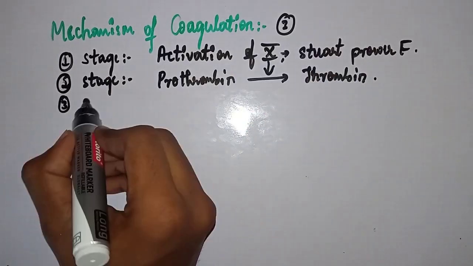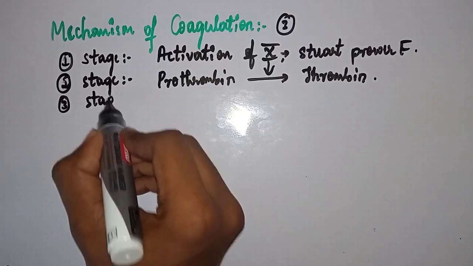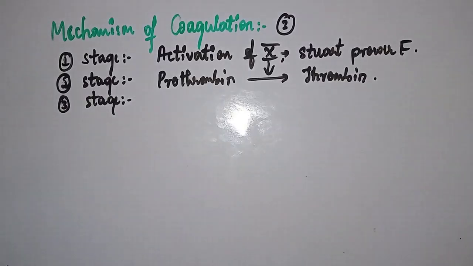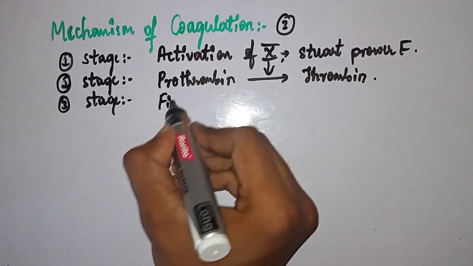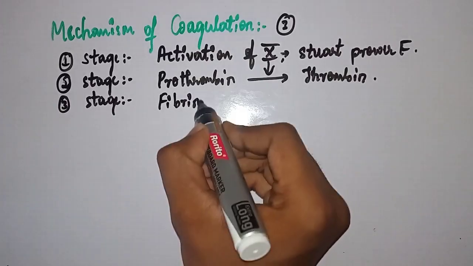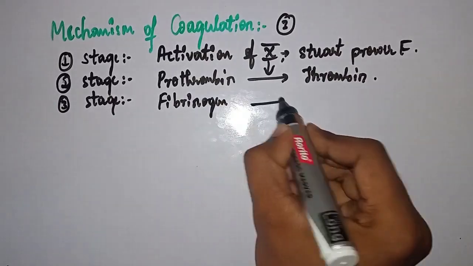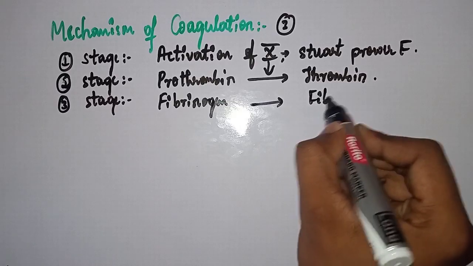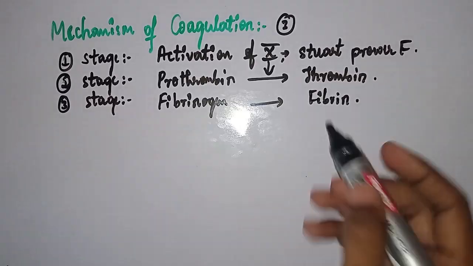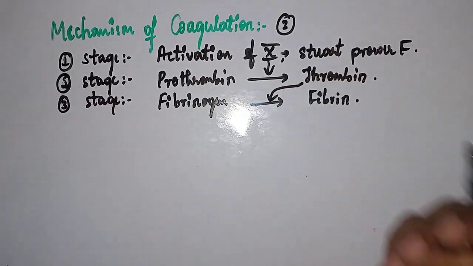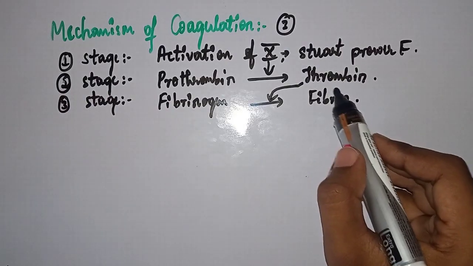Third stage is the conversion of fibrinogen, which is in inactive form, to fibrin, the activated form. So which factor helps? Activated thrombin, right?